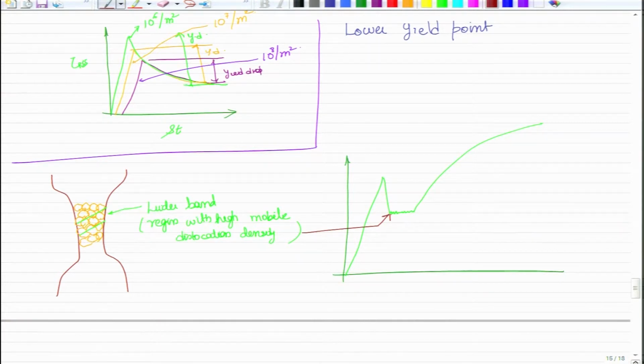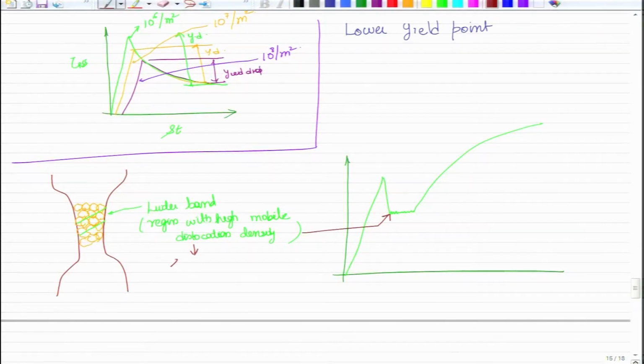The moment you reach the upper yield strength point, where there was enough stress to create mobile dislocations across one patch or one stretch of the sample, you see a Luder band formation. This is the Luder band in which the dislocation density has increased to the extent that now uniform deformation can take place.